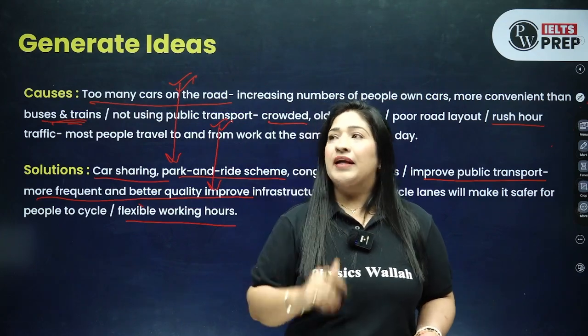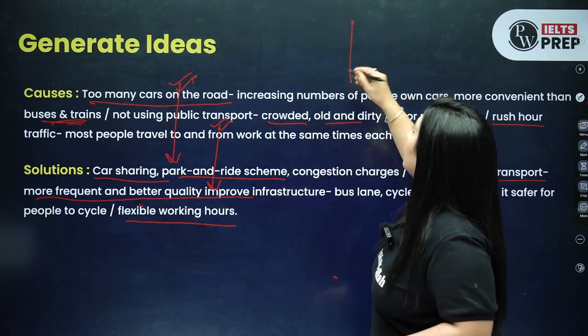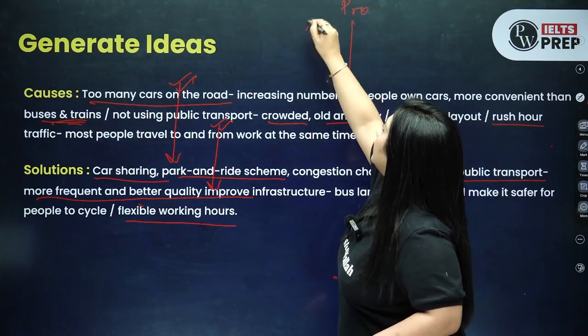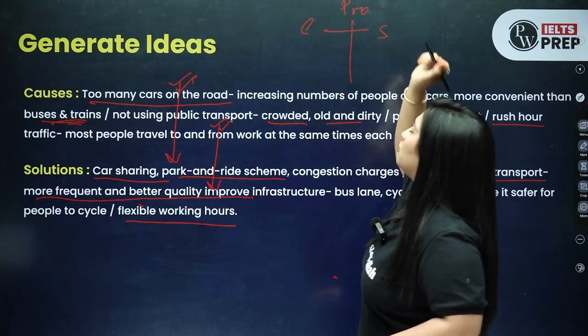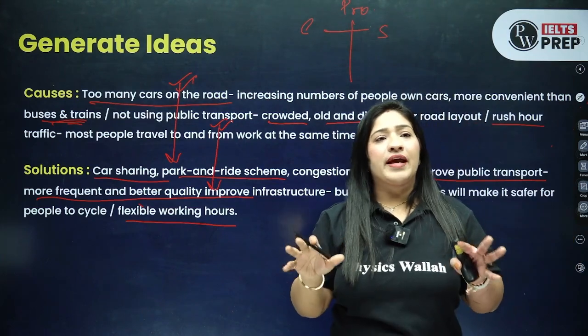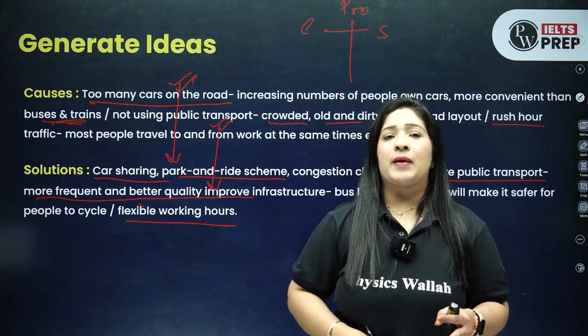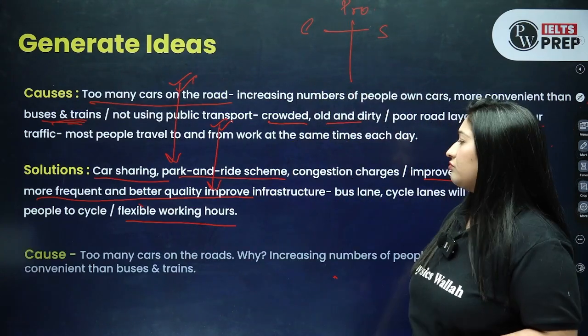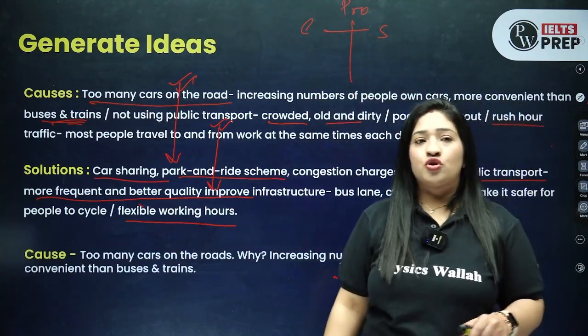Okay. So keep in mind, whatever the problem, whatever the causes you are generating, you are giving the solution for the same. And better you can make a table. जब आप plan करते हो, so let's suppose you understood, okay, this is the problem. Right? So these are the causes और उसी causes का आप solution लिखेंगे. So better you make that kind of table when you are planning your essay and write down everything related to each other. So of course you will have no chance to make a mistake.